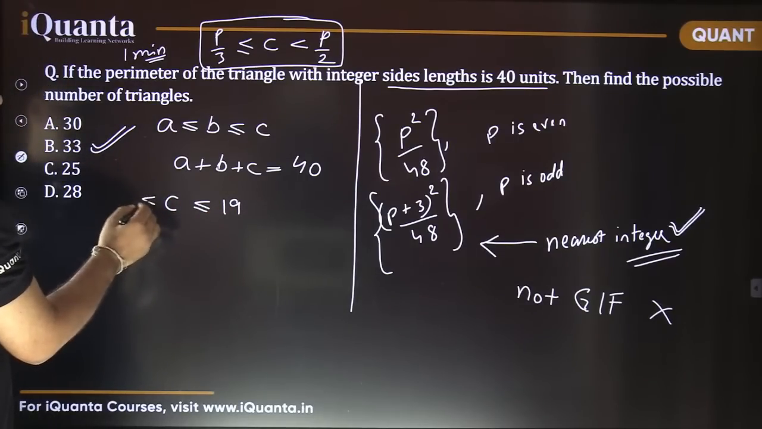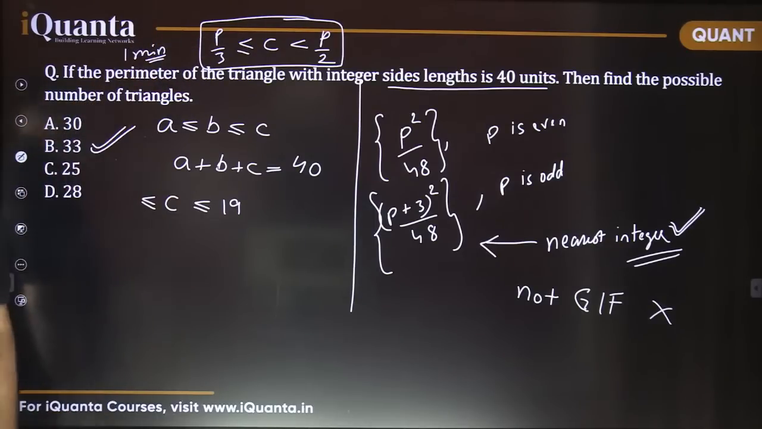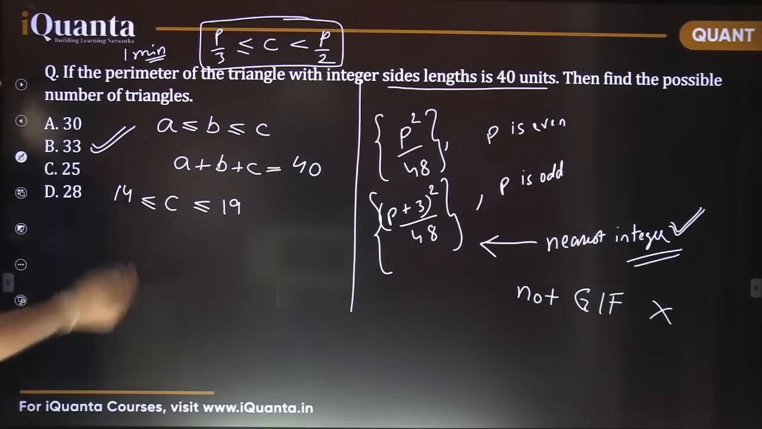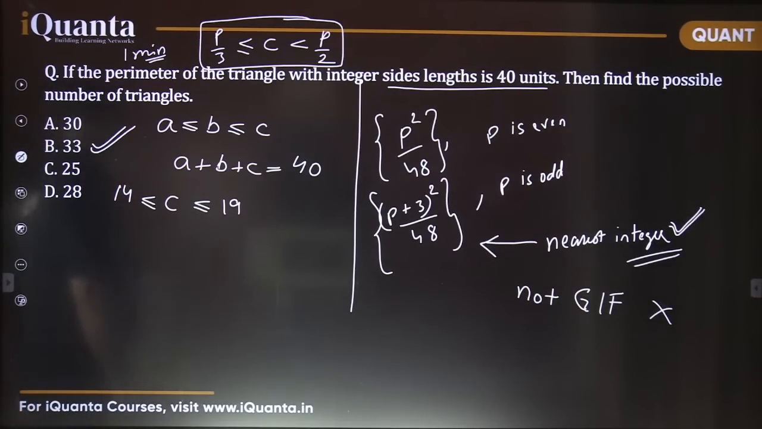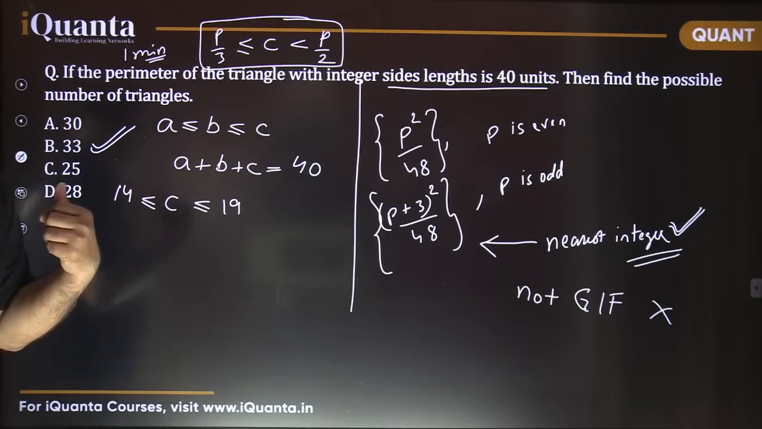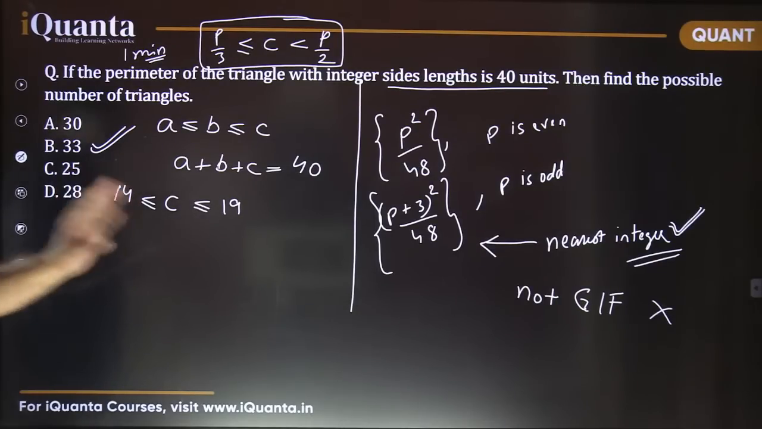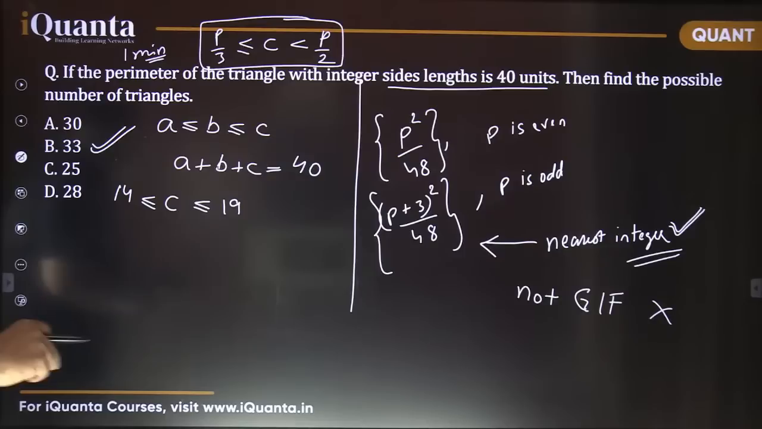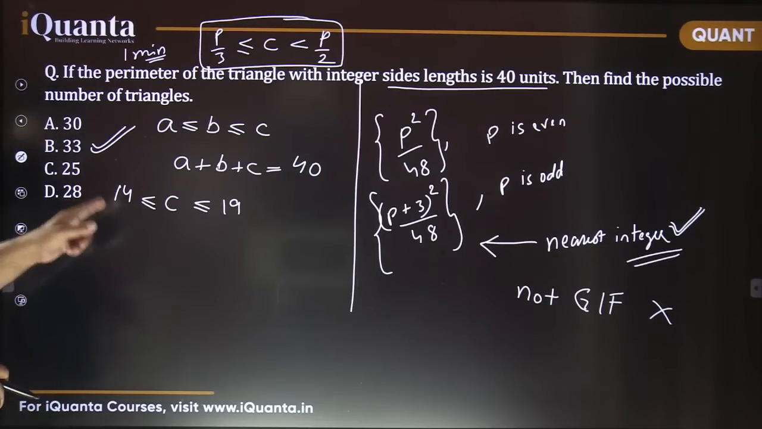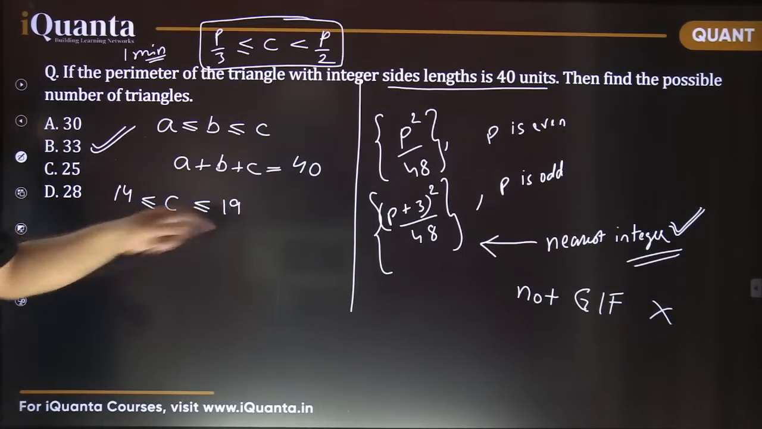And what about its lower limit? I just told you, it is going to be greater than or equal to P by 3. What would be its minimum value possible here? It would be 14, right? That's it. So 14, 15, 16, 17, 18, 19. These are the 6 cases I need to check. It's not lengthy, no formula required. So the lowest value possible for the longest side is 14 and the maximum is 19.